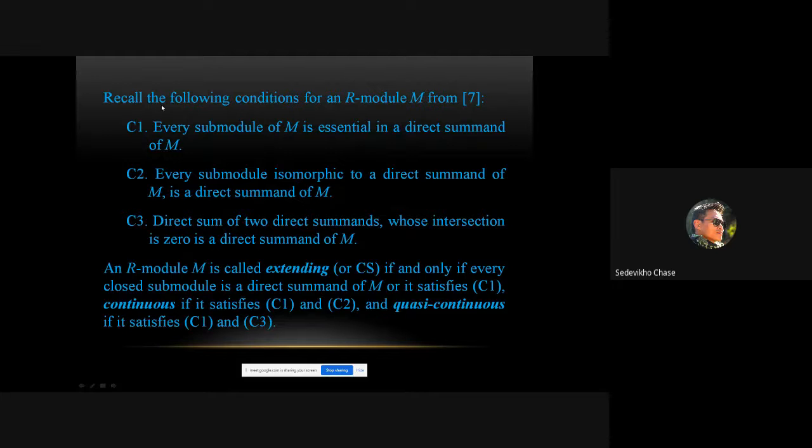And then some definitions again. If every submodule of M is essential in a direct summand of M, then we call that condition C1.